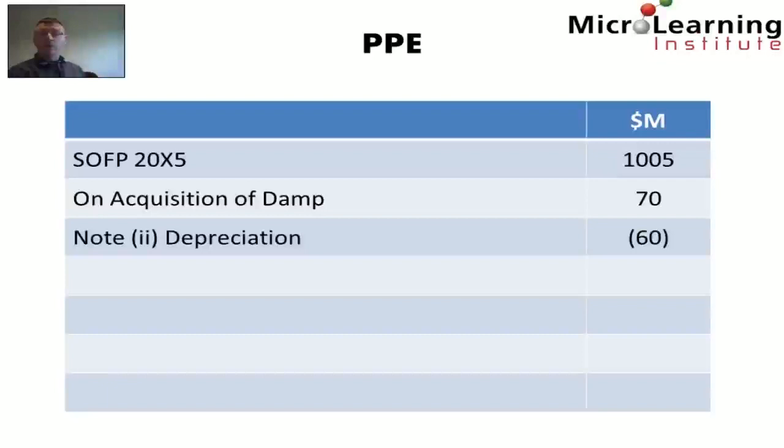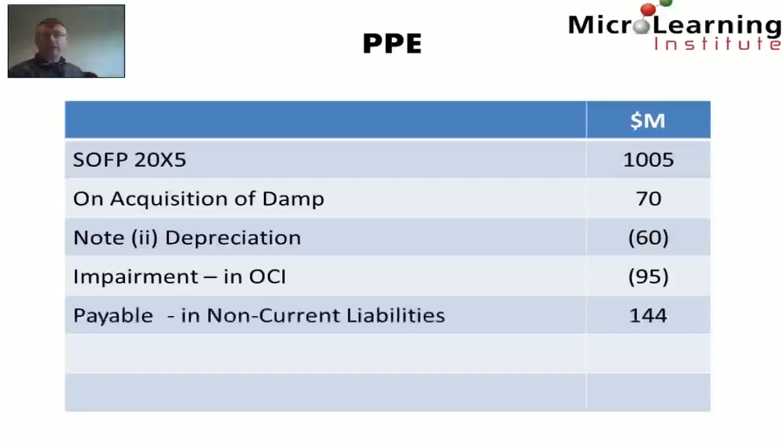We're also told in note 2 that depreciation in the period was recognized at $60 million, thus reducing the carrying amount of property, plant and equipment. And when we look at the statement of comprehensive income, we see an impairment in relation to property, plant and equipment in other comprehensive income of $95 million, also reducing the carrying amount.